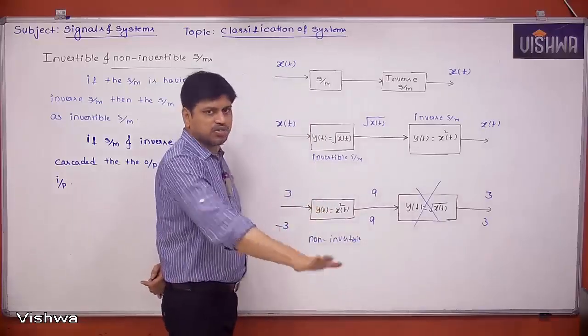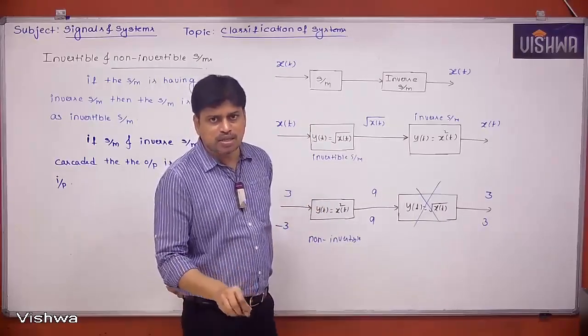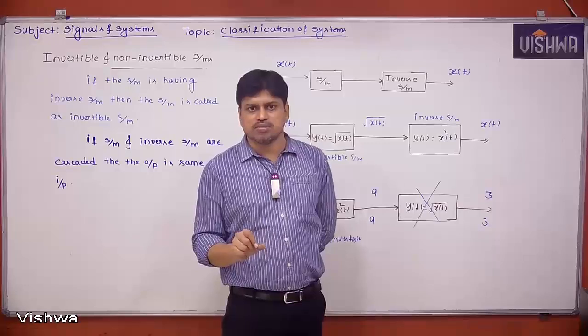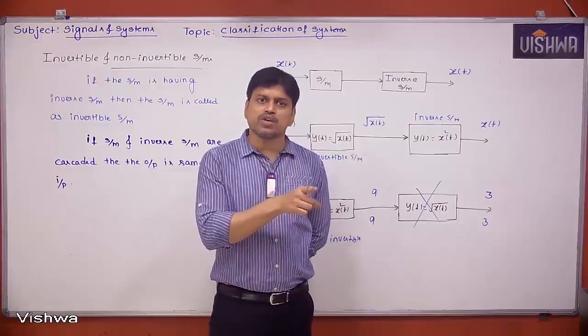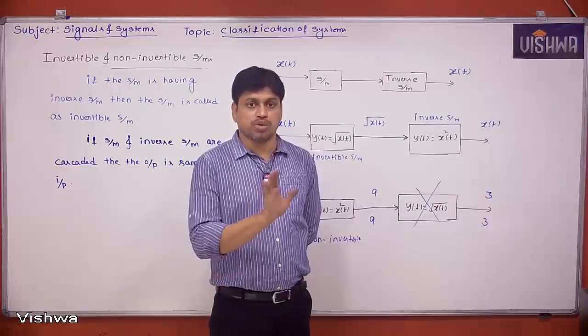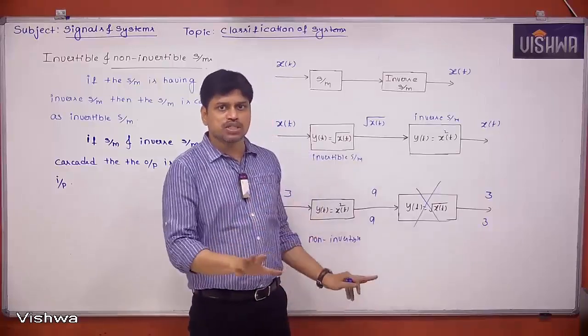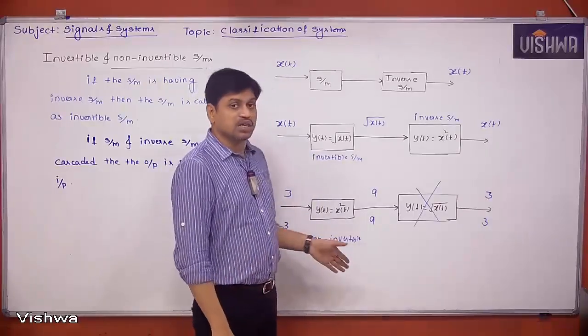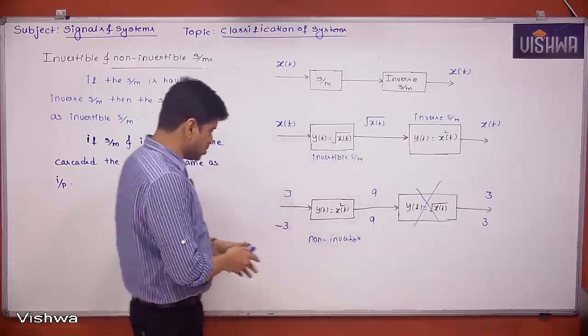then it is non-invertible. That means every invertible system produces different outputs for different inputs. There is no such thing which is going to produce the same output. If it is producing the same outputs, we can simply say it is non-invertible. I hope you understood. So I am writing that point.